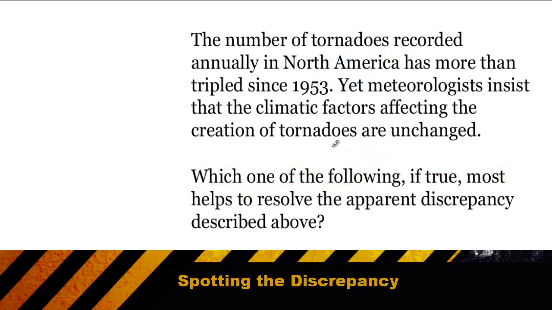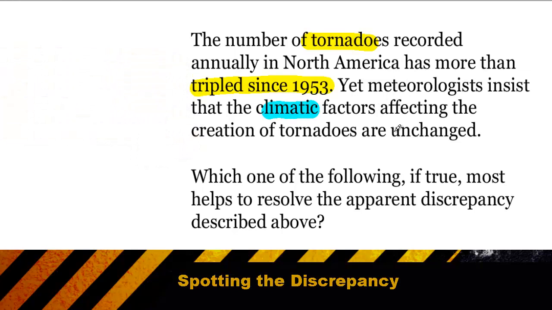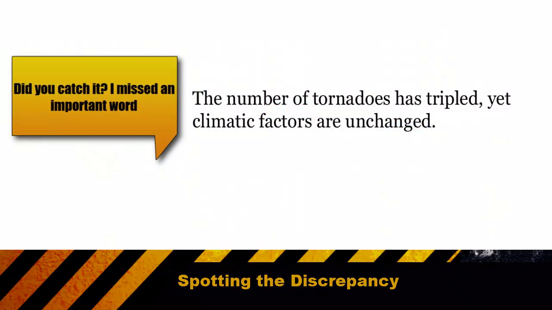Here's another discrepancy problem, and I'll warn you, there's a trap in here that trips almost everyone up. Again, first we're going to identify the end situation or the conclusion, which in this case is that tornadoes have tripled since 1953. And the reason why that's unusual is that the meteorologist insists the climate is unchanged. So now we have an argument that's dramatically simpler, which says that the number of tornadoes has tripled, yet the climatic factors are unchanged. And if that's how you simplified or summarized the argument, you fell for the trap.